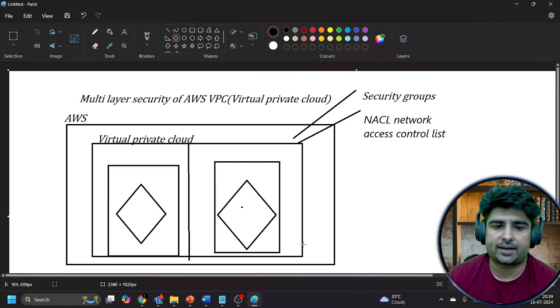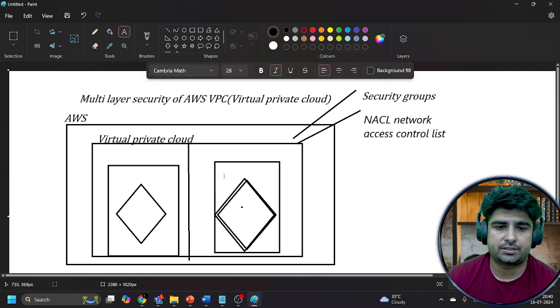Now, if you want to protect or create a multi-layer security for this virtual private cloud, you should use two major concepts over here. The first is your security group. Second is your network access control list. Security groups are virtual firewalls which will be able to protect the resources directly which you are going to put inside your environments, because the security group acts as a firewall on the instance level.